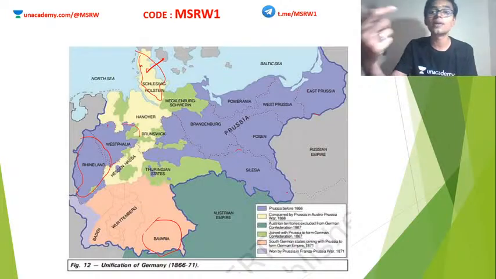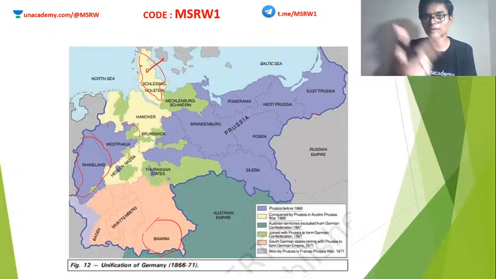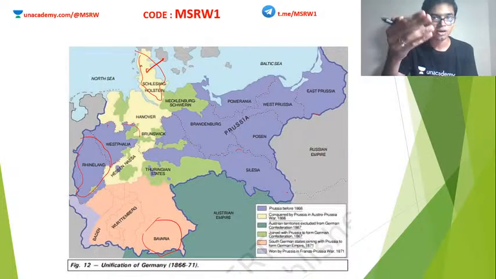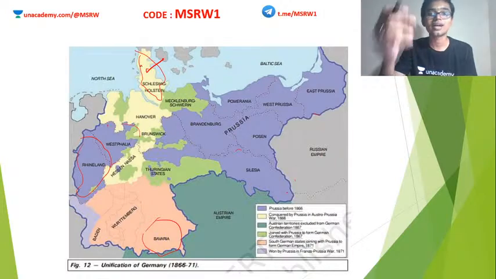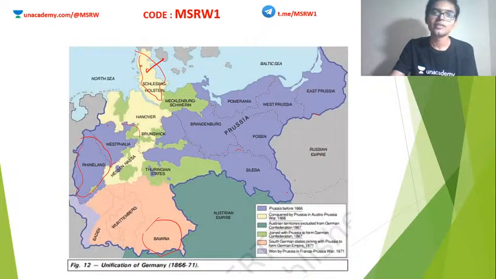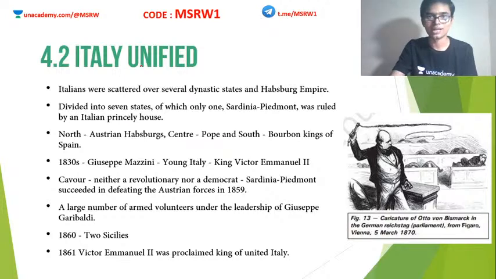For example, the Triple Alliance, which was one of the major powers in World War I, was created by Bismarck. Then there is the Dual Alliance between Germany and Austria, again by Bismarck. Then there is the Kaiserbund League created between Russia, Austria-Hungary and Germany, again by Bismarck. All these policies eventually gave rise to World War I. We have to see that in a different lesson altogether.